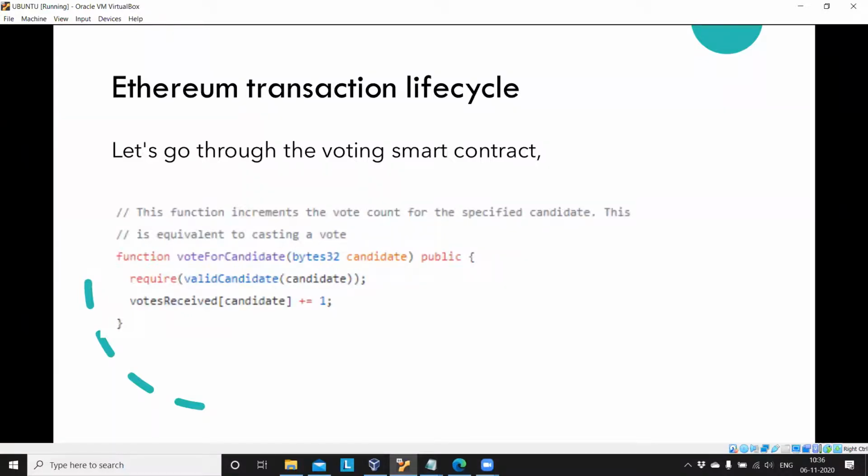So what about a private network? I'm creating my own network. Then who will be the miners? While creating a private network, just imagine in your classroom or wherever, you created a private network. You are the admin of this network.